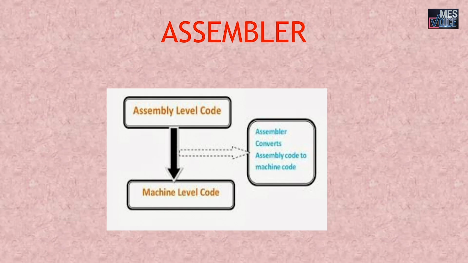And the assembly program that we are writing is known as the source code, and the source code should be converted into object code, that is the machine language or machine level code. This assembly program is converted into the machine language with the help of an assembler, that is the assembler converts assembly code into the machine code.